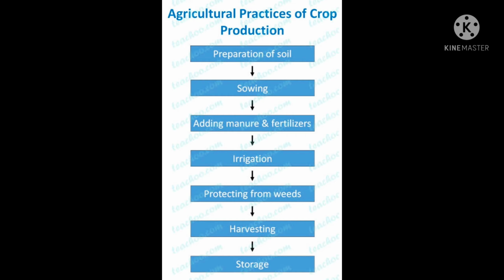Just after that, sowing of the seed. Sowing of the seed means the seeds are sown inside the field, inside the soil. Just after that, adding manure and fertilizers means manures and fertilizers are added for the better yield of the crops. Then comes the irrigation process, means watering the fields. Then protecting from the weeds. Protecting from the weeds means the unwanted plants are removed or a few weedicides are added.